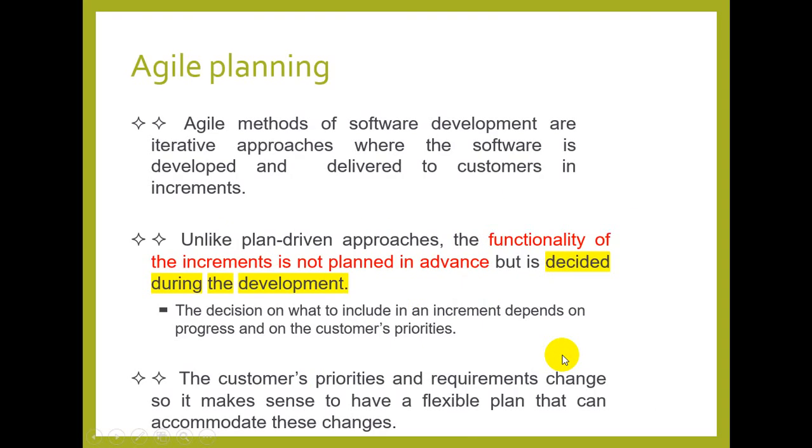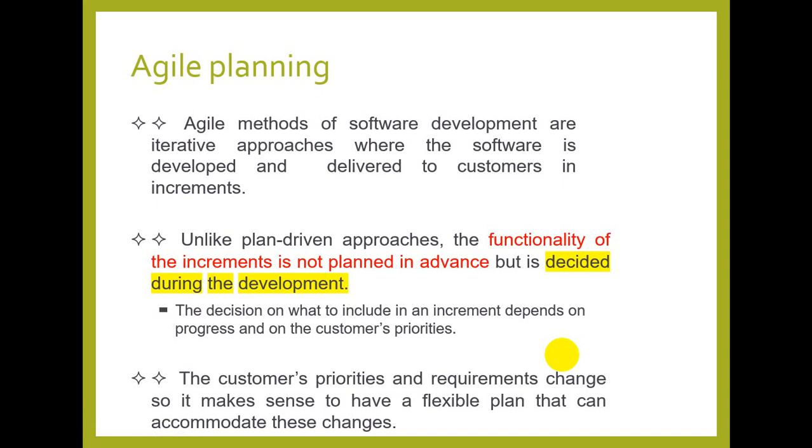Agile planning is different from plan-driven approaches because the functionality of the increments is not planned in advance; it is decided during the development. In the agile process we have previously discussed that we are always ready to adopt change.